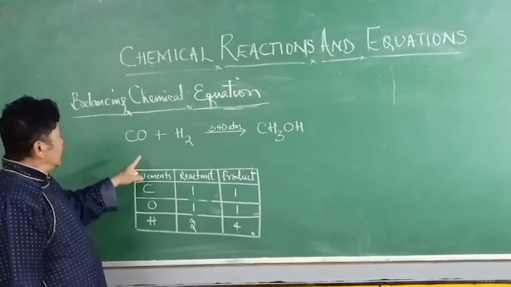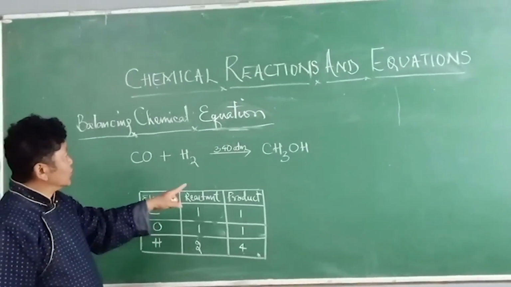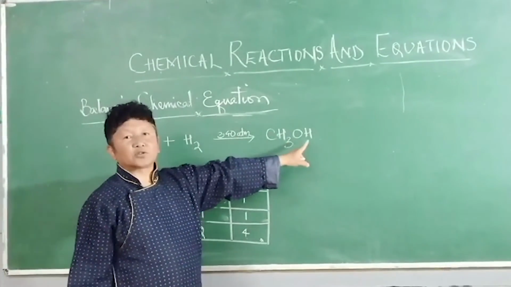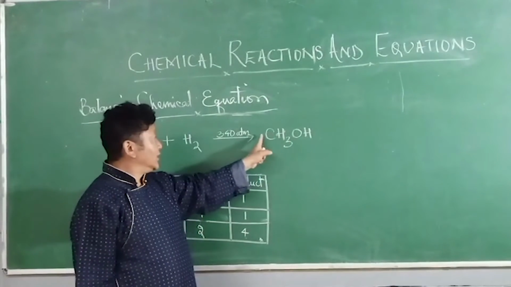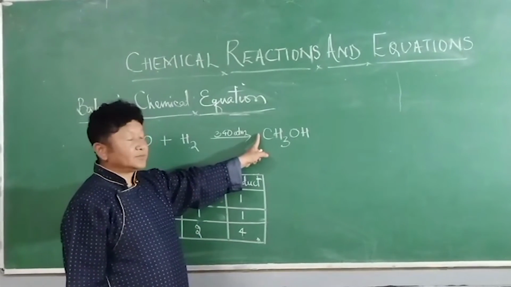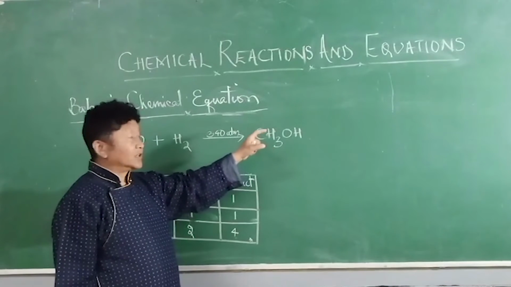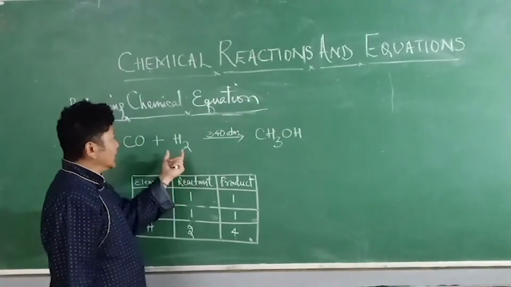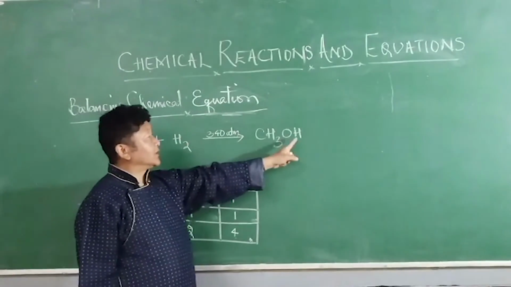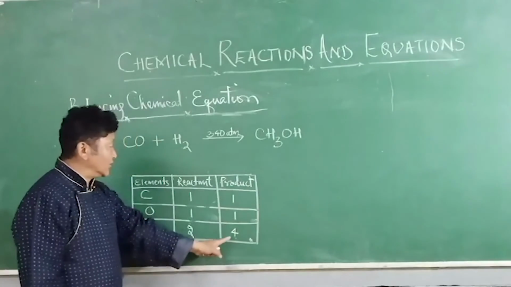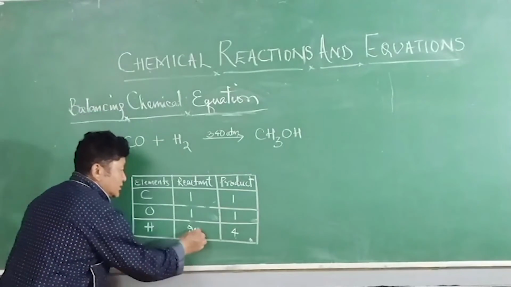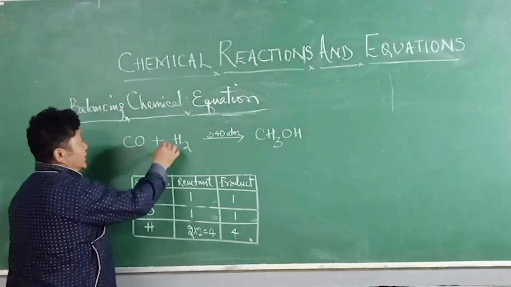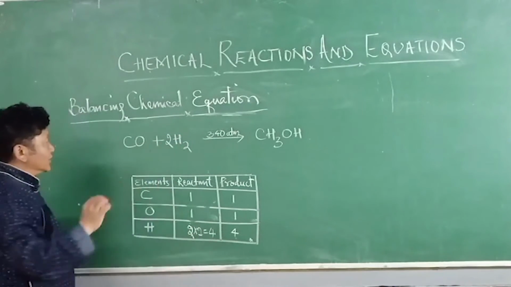If I place a number over here on the carbon monoxide, then it will change the number of all these atoms. Therefore, now stick to this. There are a total of 4 hydrogen over here, and if we multiply this with 2, we are going to get 4 hydrogen here.